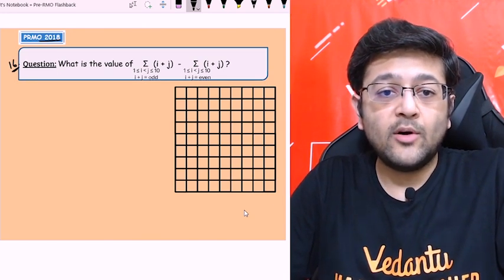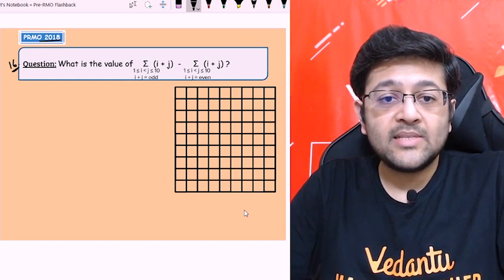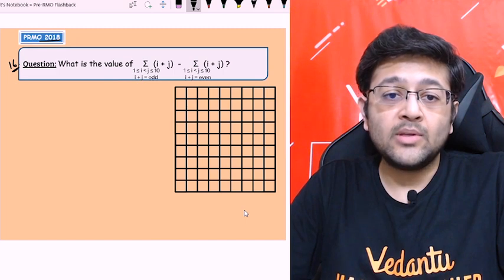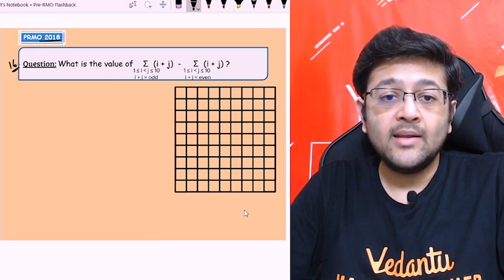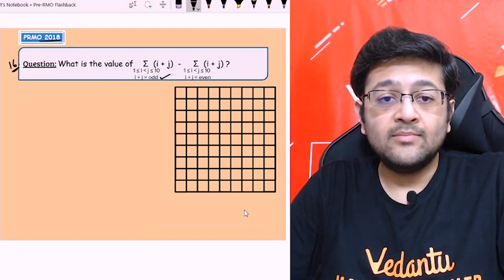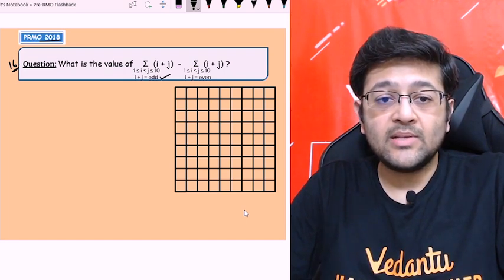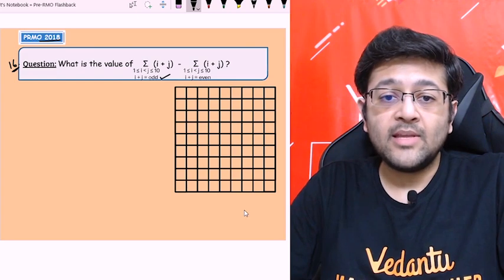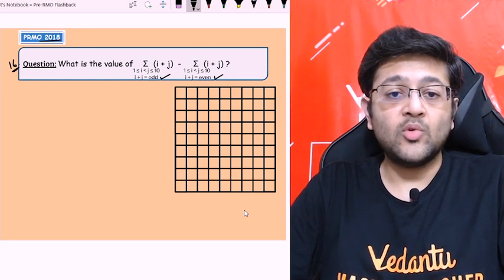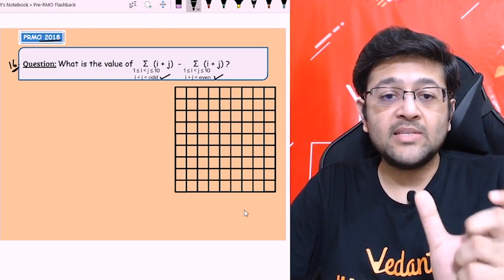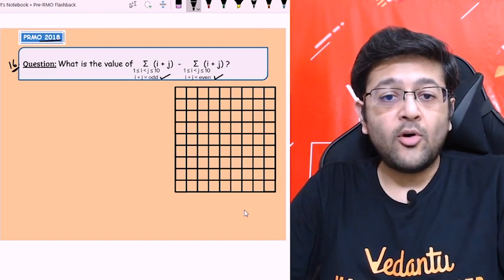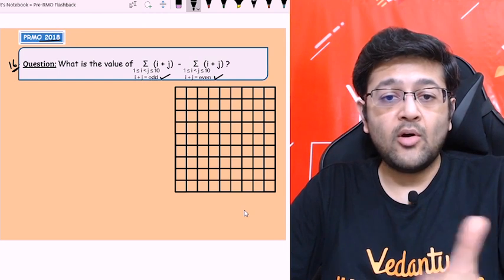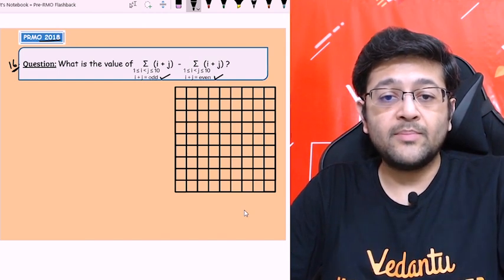What is the value of the summation of i plus j, where i is less than j and both are greater than or equal to 1 and at most 10, where i plus j is odd? You must understand that it is the sum where i plus j is odd, minus the same expression where i plus j is even. Odd minus even: wherever i plus j is odd, the sum of all those terms, minus the sum of all the terms wherever i plus j is even. We have to subtract those terms from the previous ones.